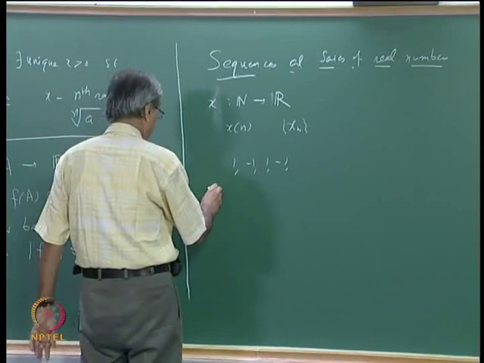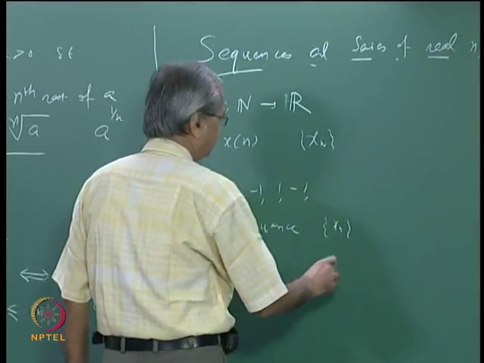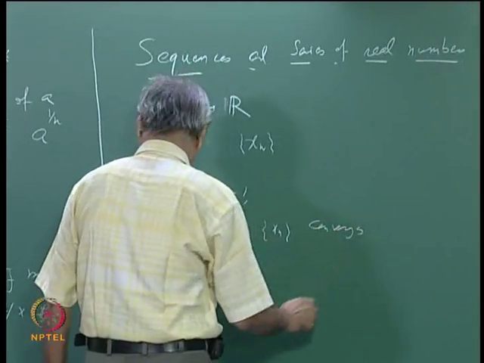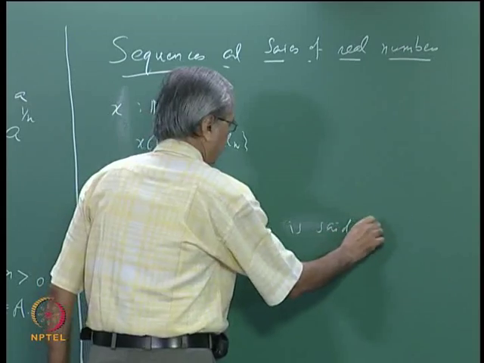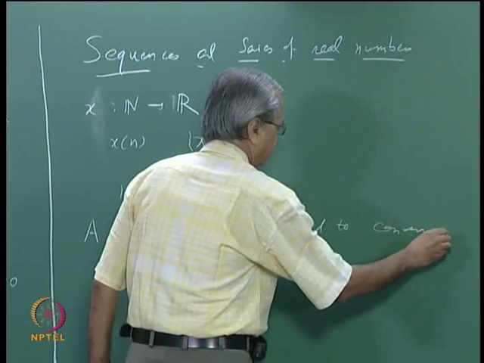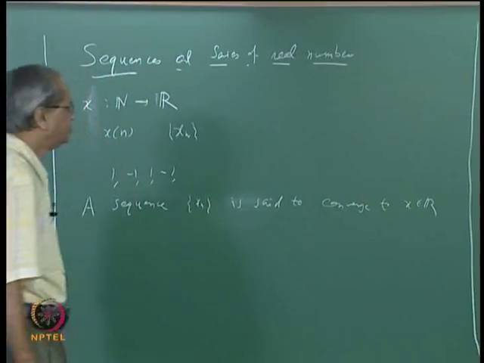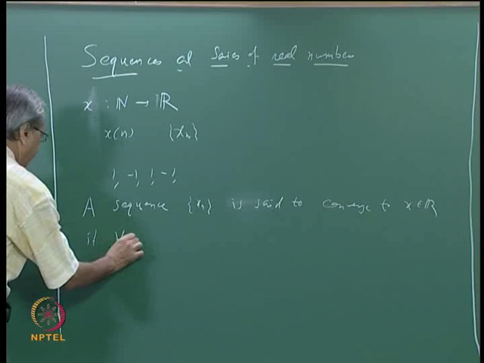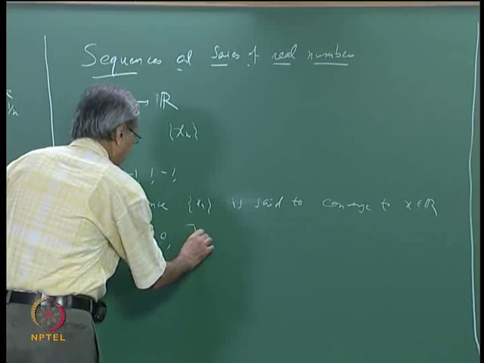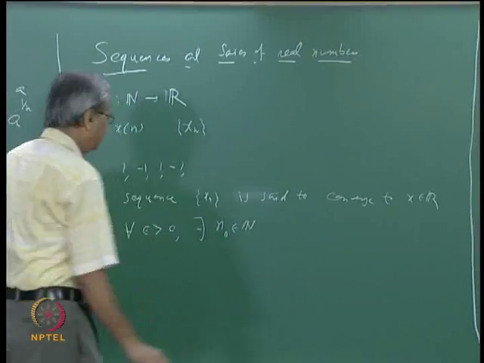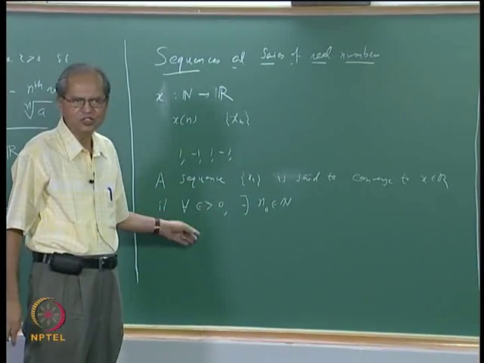A sequence xn is said to converge to some x in R if, for every epsilon bigger than 0, there exists a natural number n0 in N. In general, this n0 will depend on epsilon, so if you want, you can denote it as n0 of epsilon, but where it is understood we do not bother about it.